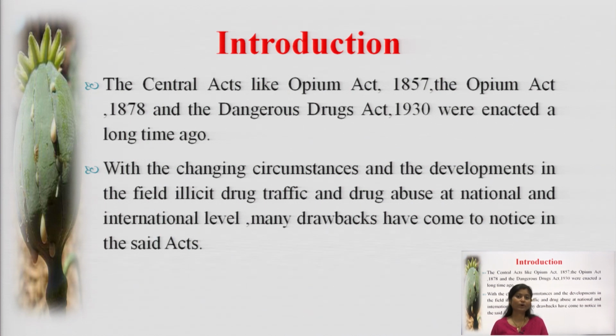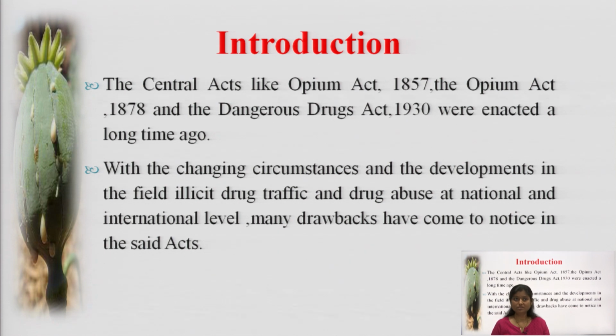Here there is one question about illicit drug trafficking. Till now you should be aware of this word. What is illicit drug traffic? That is the drug abuse of narcotic products. When there is illegal supply, or you can say smuggling, of these narcotic products, it is termed as drug trafficking.